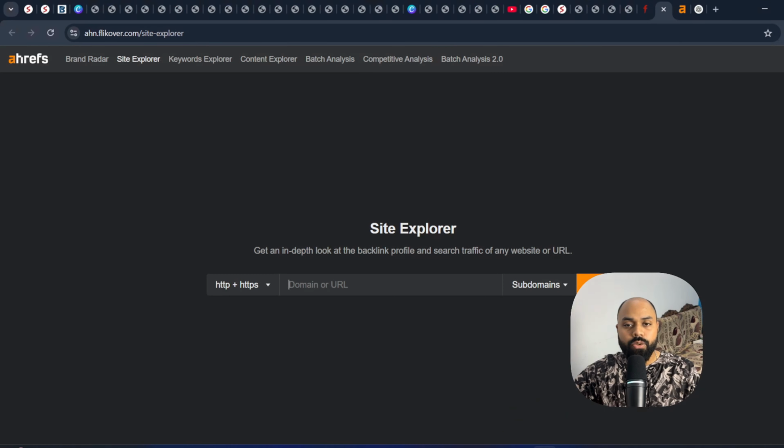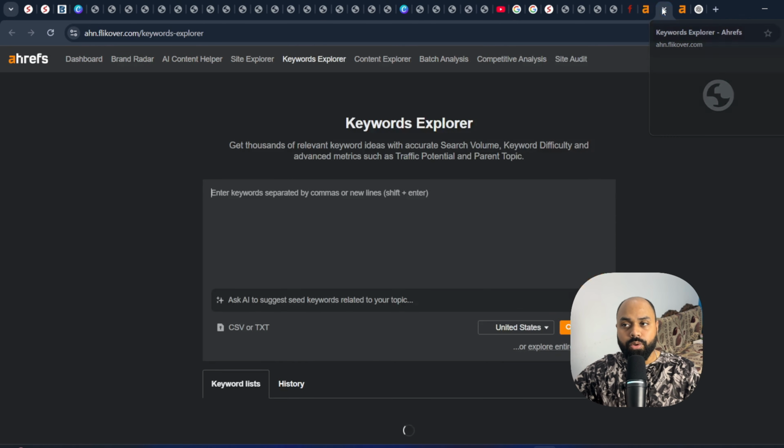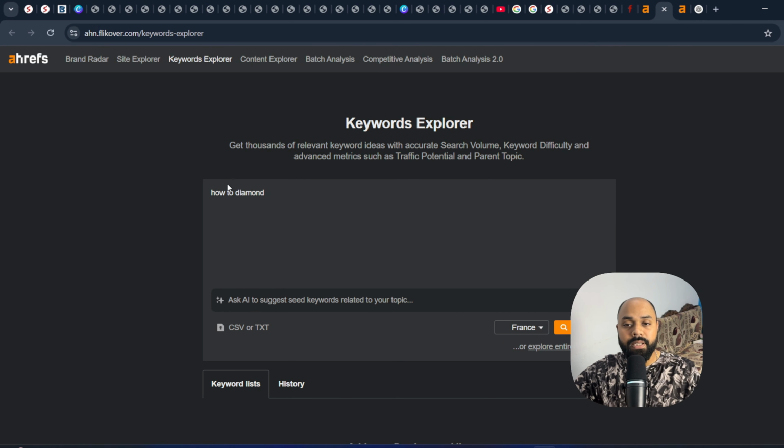So let's quickly go and take a look at Ahrefs. Basically we are going to use it for our keyword research. I have logged into my account, and you have to go to Keyword Explorer. After going to the Keyword Explorer, what you have to do is type in this simple thing: how to plus the primary keyword of your business, of your niche.